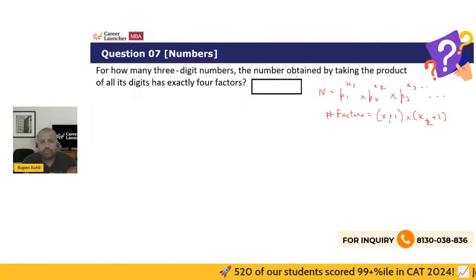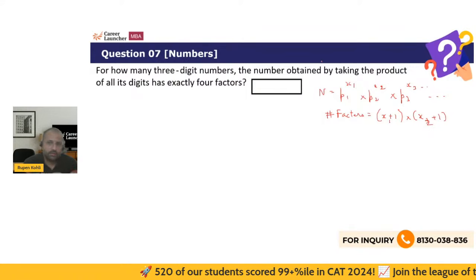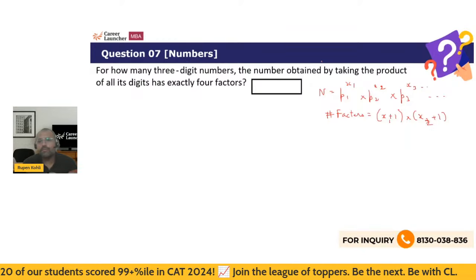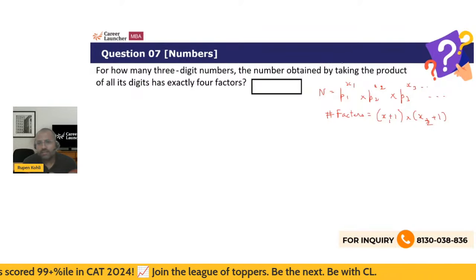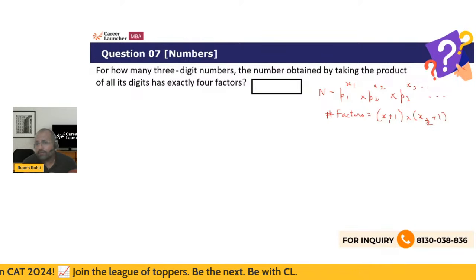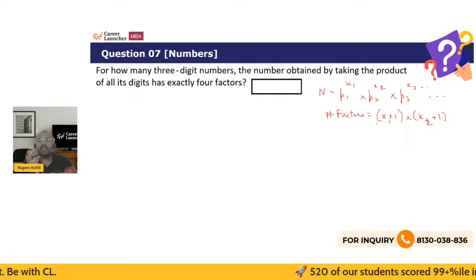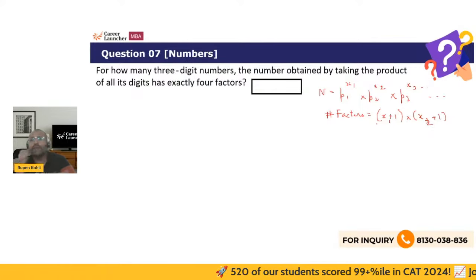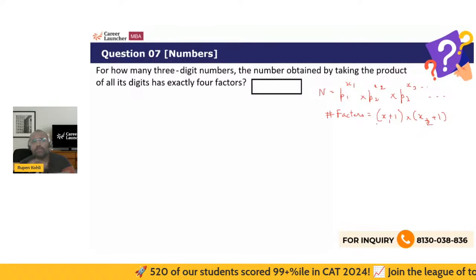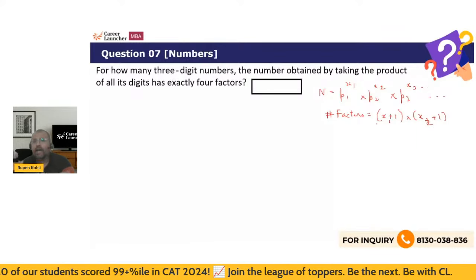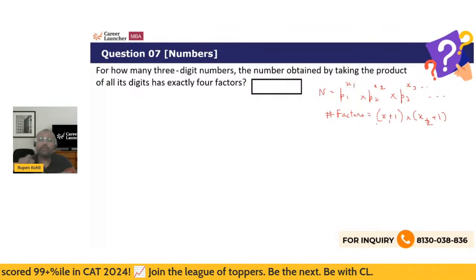So this question is about the reverse logic. If you know the number, you can find the factors. If you know the number of factors, then what can you do? You can see that the number of factors depends only on the powers of the primes and not the value of the primes. So can I get the skeleton structure of the number in its prime factorized form, which means how many primes could be there and what could be their respective powers? I will not know the values of the primes, but I will know the structure.